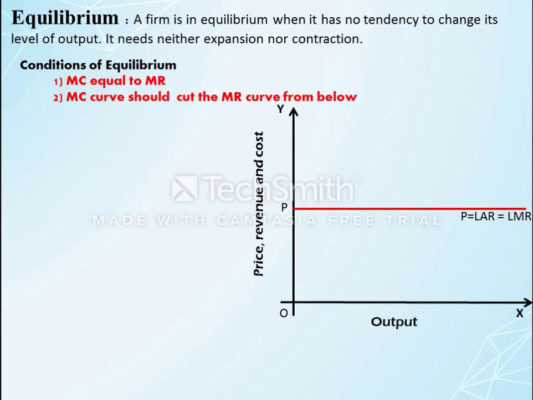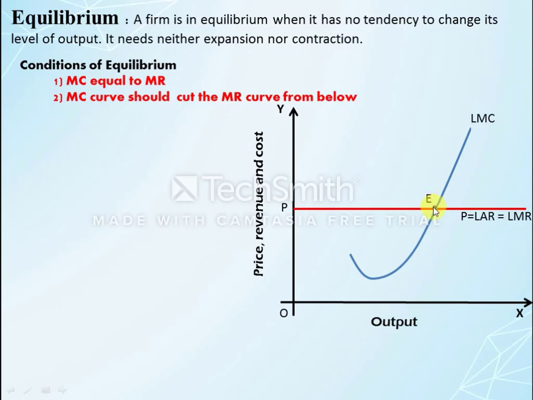And another important curve is the long run marginal cost curve. The long run marginal cost curve is U-shaped, first it declines, then it increases at an increasing rate. So in this diagram there is an equilibrium at point E, because at point E the marginal cost is equal to marginal revenue, and the second condition is also fulfilled, that is the long run marginal cost curve cuts the marginal revenue curve from below side.